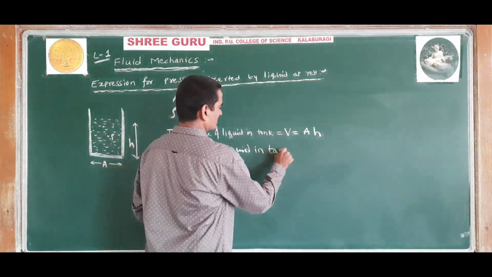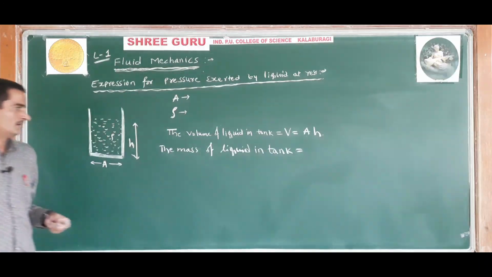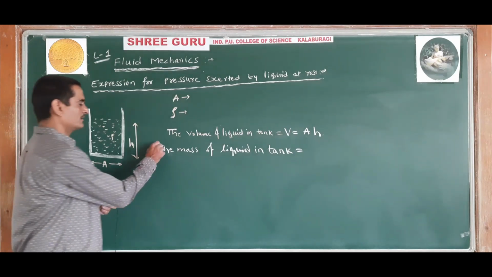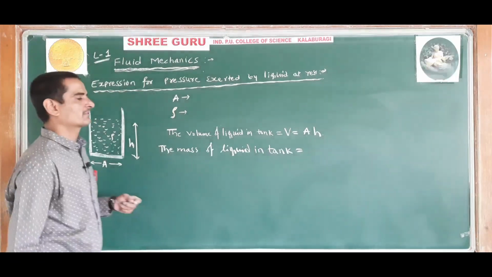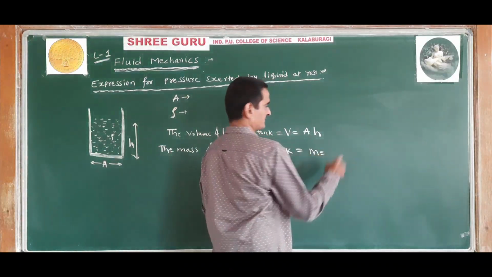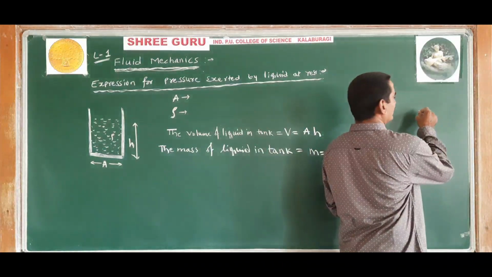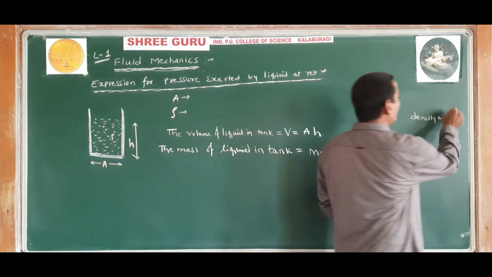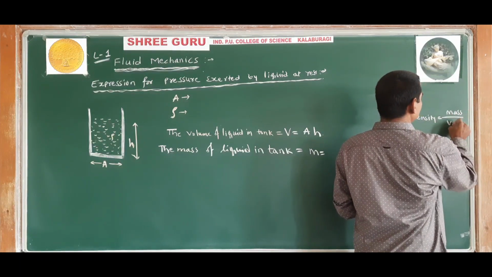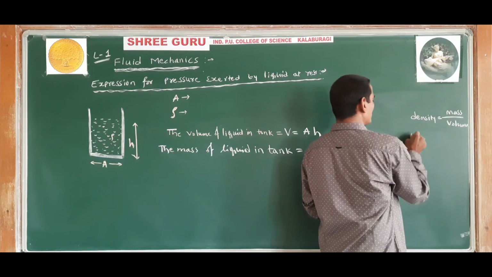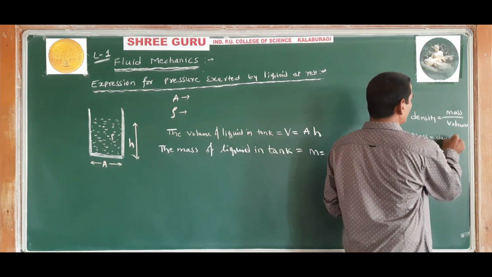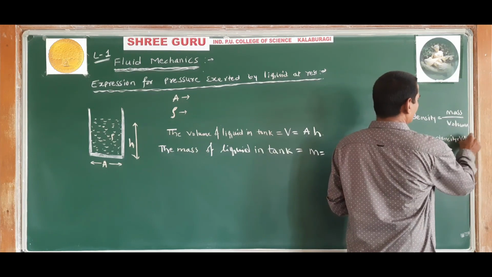Now the mass of liquid in a tank. How do we write the mass of liquid in the tank? Mass means the amount of matter. How much mass of liquid is there in that tank? We know the basic formula: density is equal to mass divided by volume. So therefore, mass is equal to density into volume.